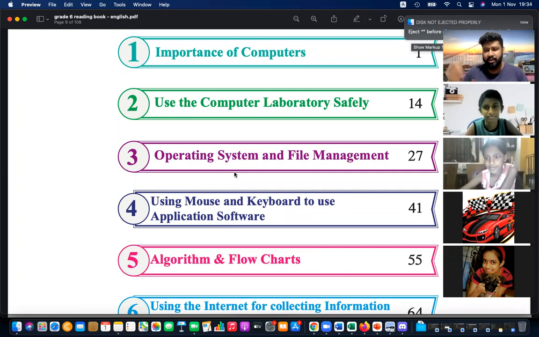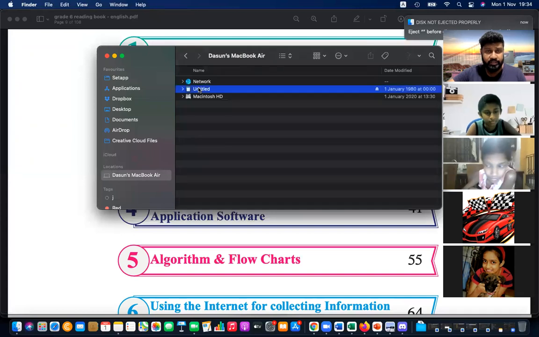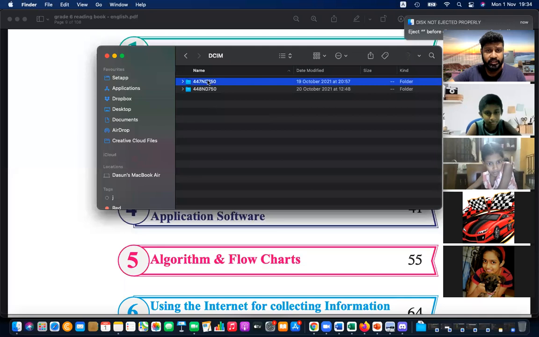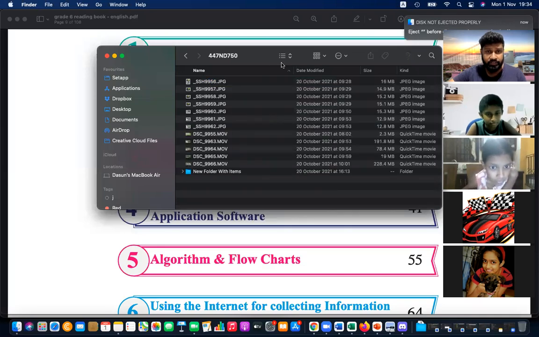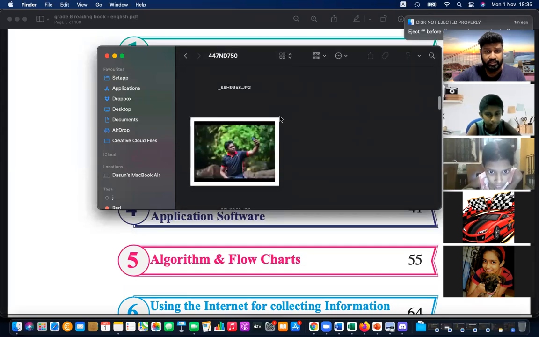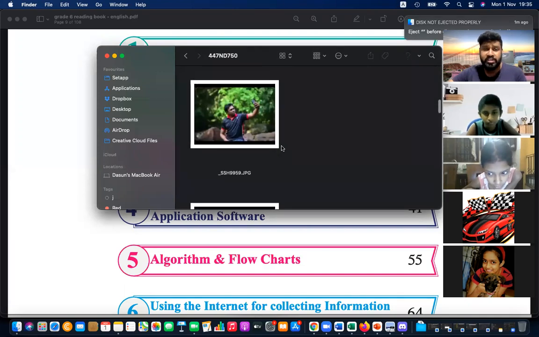But if I connect this to the computer, once it is connected, and if I navigate to the particular disk and open it, if I view it as icons, it shows these are some pictures. It shows these pictures inside the memory chip. Who says there are pictures?